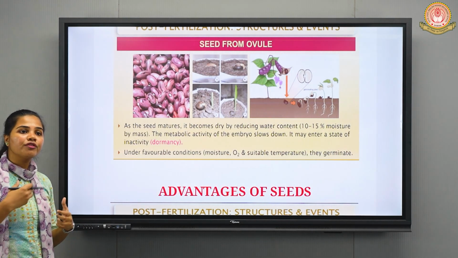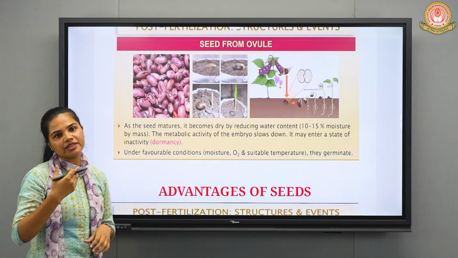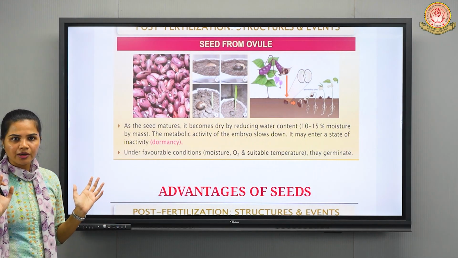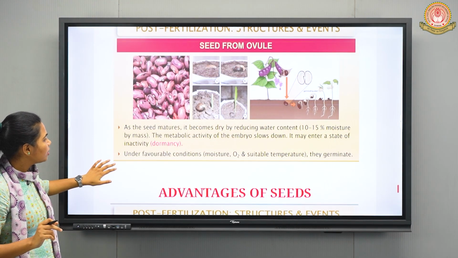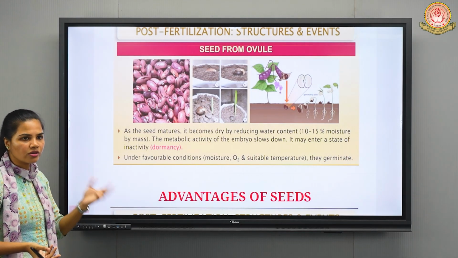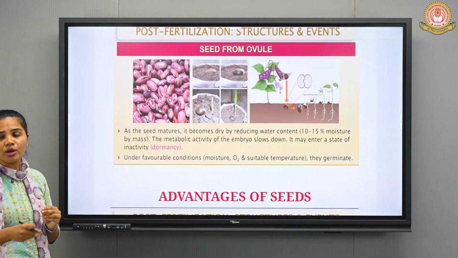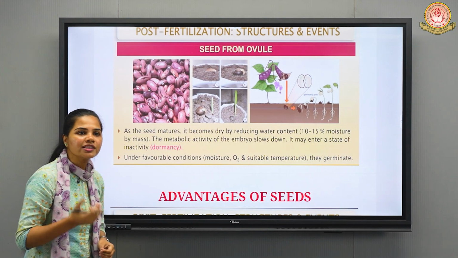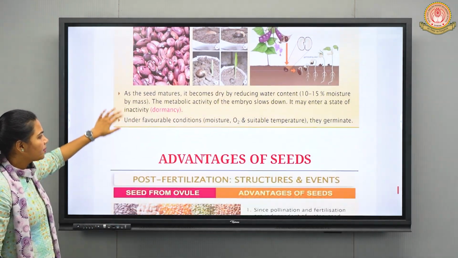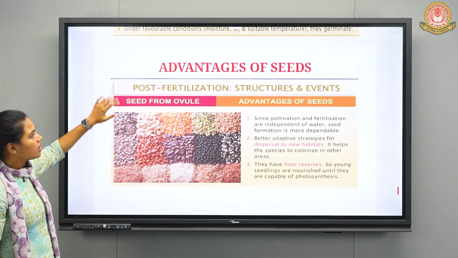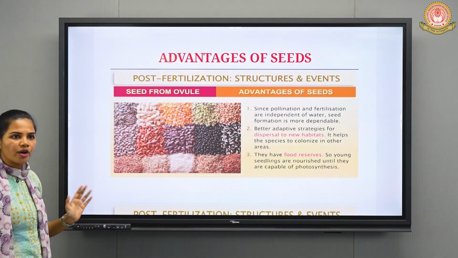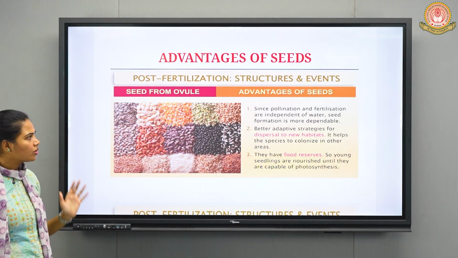And as we give favorable conditions to the seed, it will start germinating and the seed dormancy will get broken. Okay, fine. So here you can observe that under favorable conditions, moisture, oxygen, suitable temperature are required to break the dormancy of seeds, so that it could get germinated. Okay. Next we have what? Advantages of seeds. There are certain advantages, and one by one we are going to discuss them.